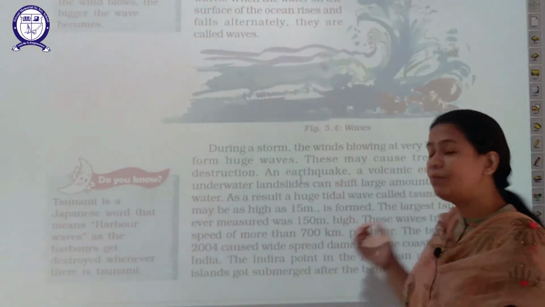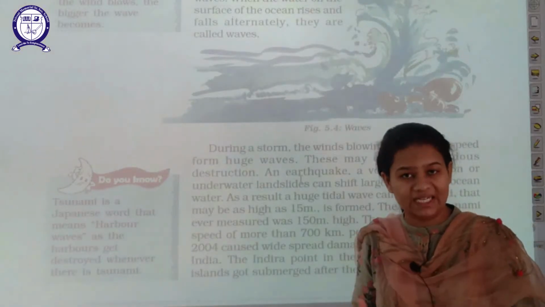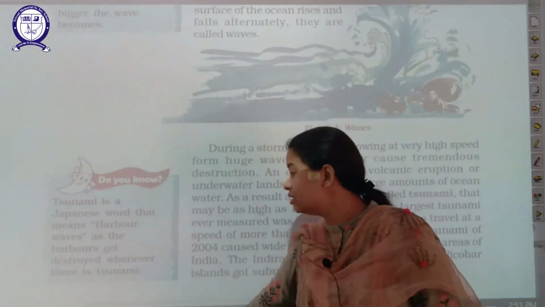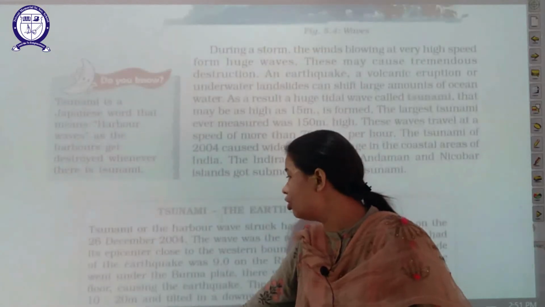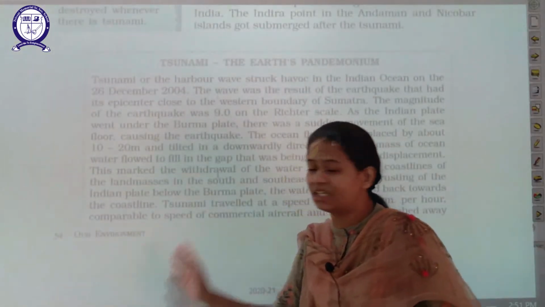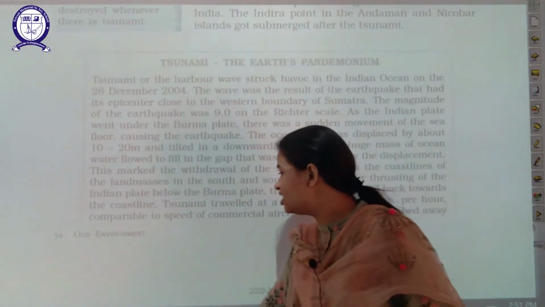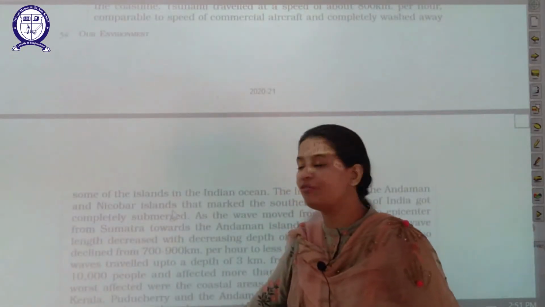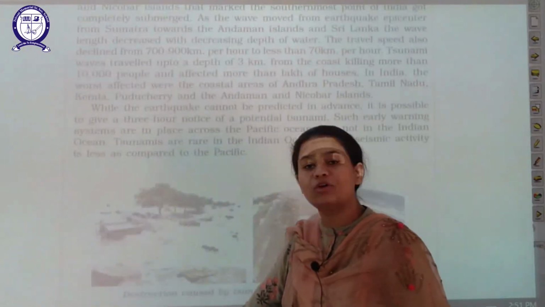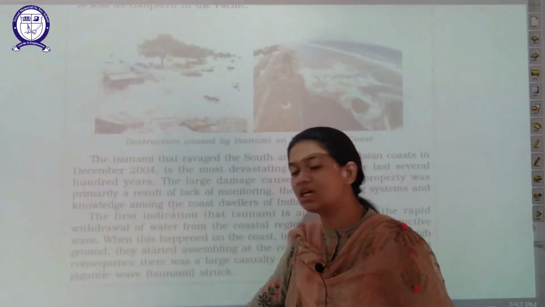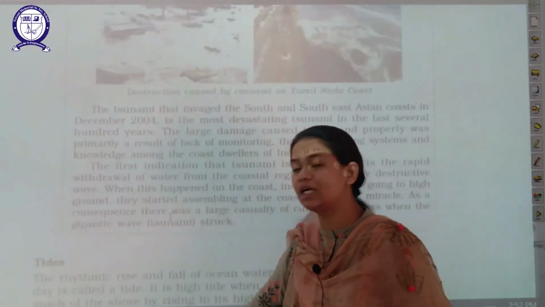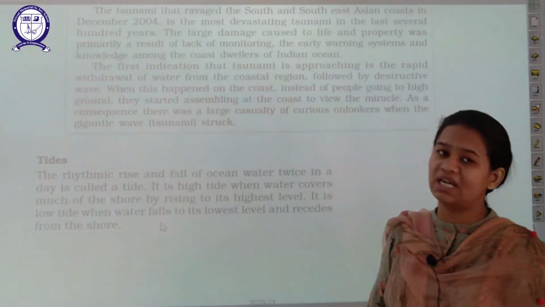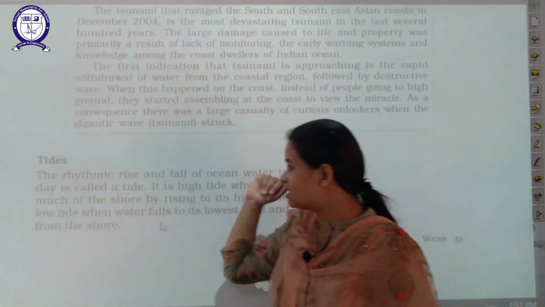All the people who were settled in that area, their life got disturbed, and sometimes the situation of tsunami also occurred. Now what is tsunami? I already told you, when these waves become very high, an excess amount of water comes out from the ocean, which disturbs the life of all the people residing in that area. So that is tsunami. Then your next is tides.